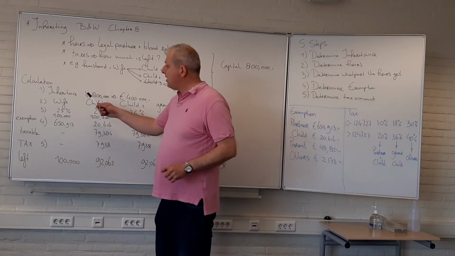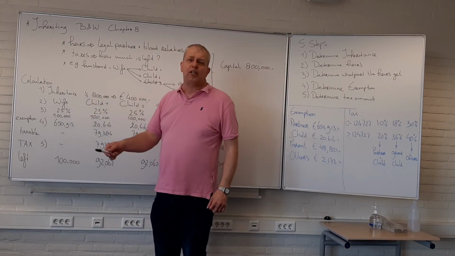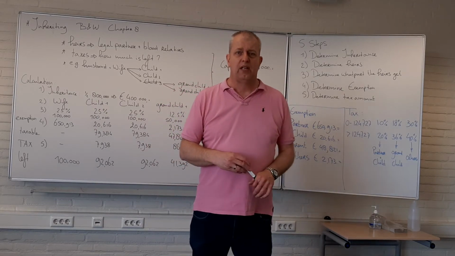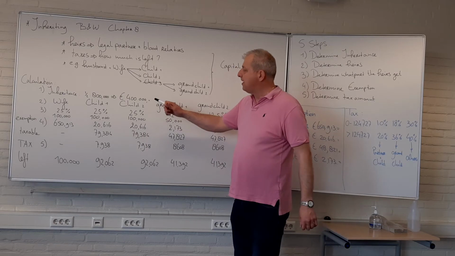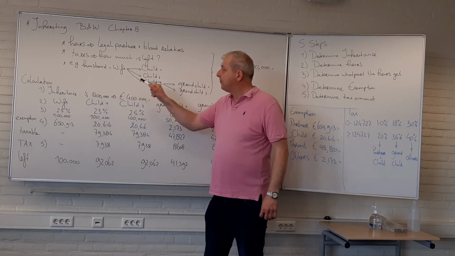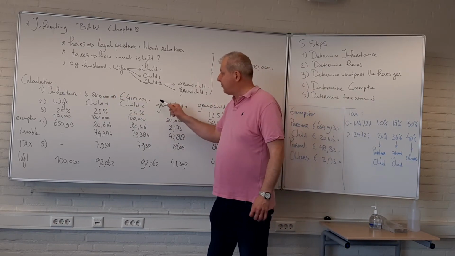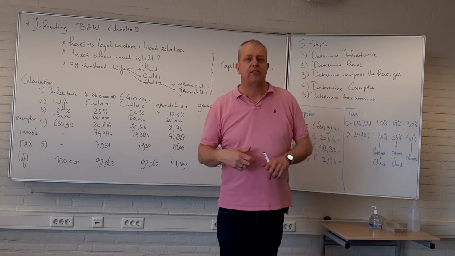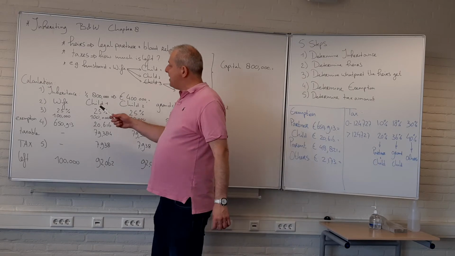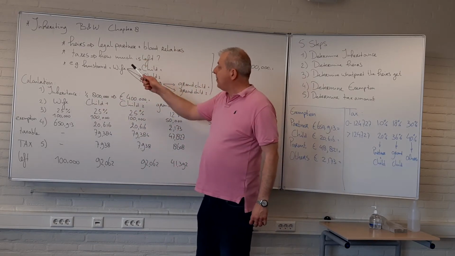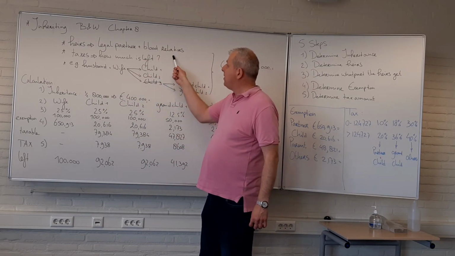Alright, so the first step we take is determine how much money the inheritance is, better said. So, how much money does he leave behind? So, half of the joint capital is 400,000 euros. So, he has to divide 400,000 euros. Who are the heirs? Well, the first heir, legal partner, is the wife, and then the blood relatives.